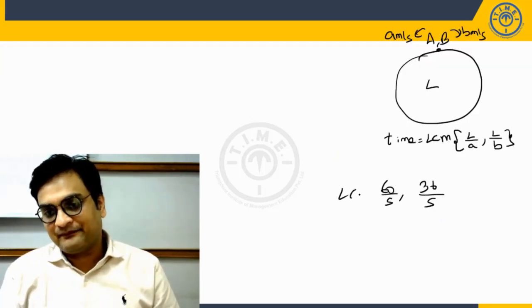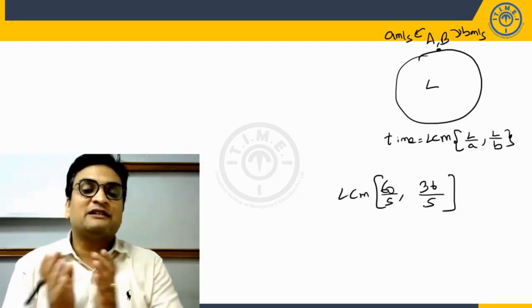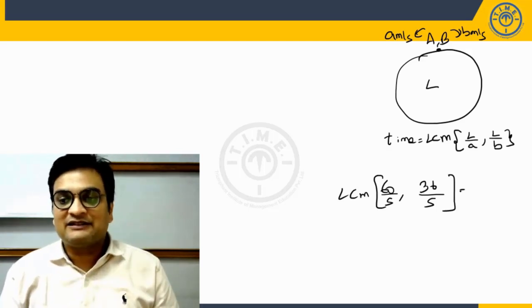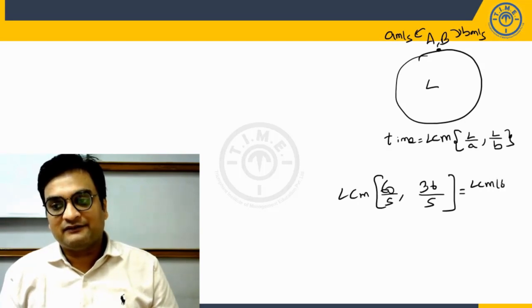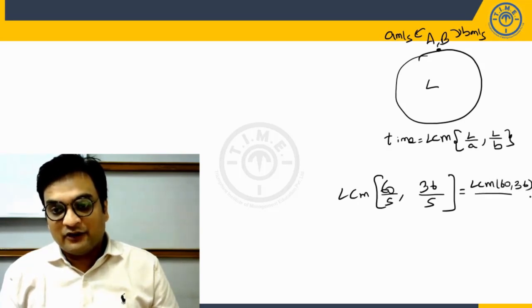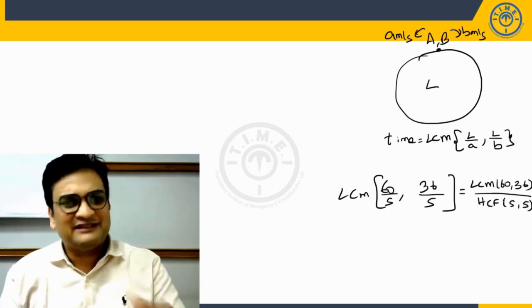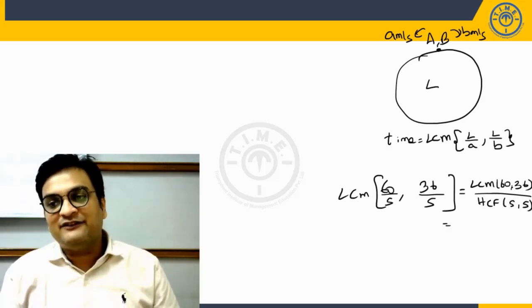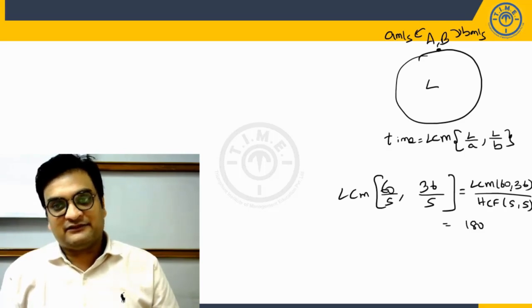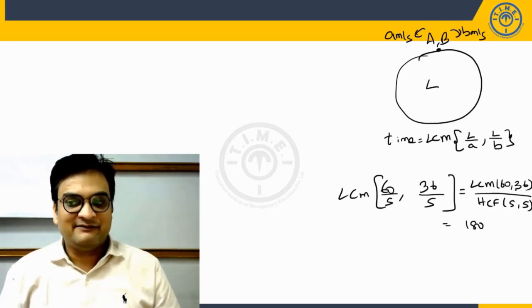I want the LCM. So we have a concept in numbers. LCM of fraction is nothing but LCM of the numerators upon HCF of denominator. Now by the way, denominator is same. So HCF is going to be same number as S. So what is LCM of these two? So it's going to be 180. 60 and 36 when you calculate the LCM.